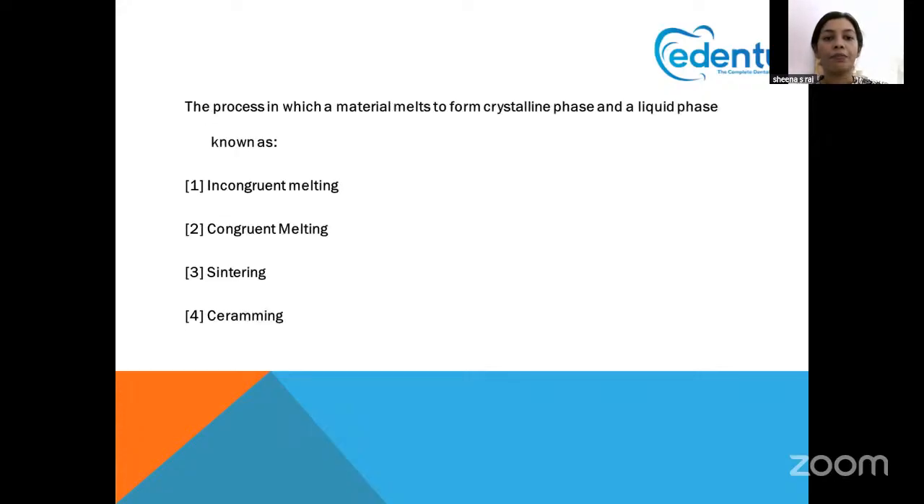Next question. The process in which a material melts to form a crystalline phase and a liquid phase. So incongruent melting, what is that? It is a process where, when we heat the material, it forms two important phases, that is the crystalline phase and the liquid phase. That is called incongruent melting. So ceramics we have already discussed in the earlier slides.